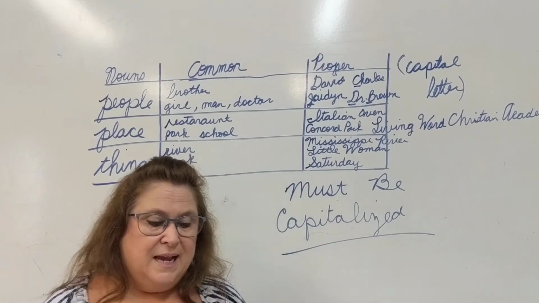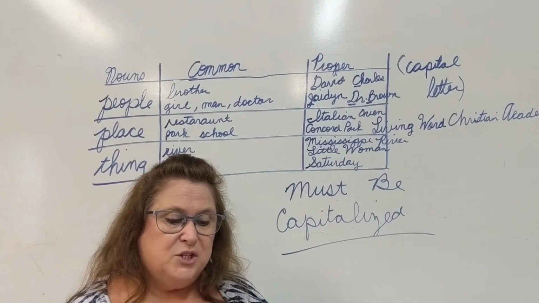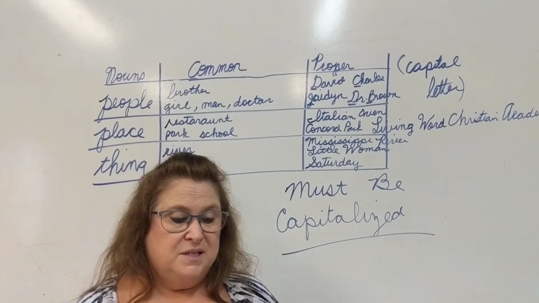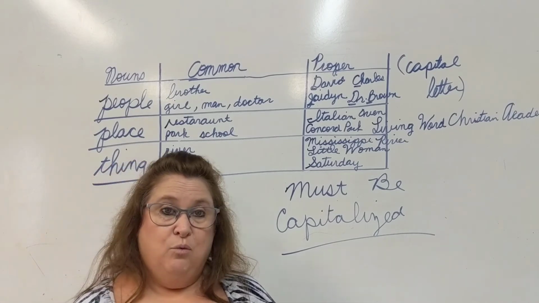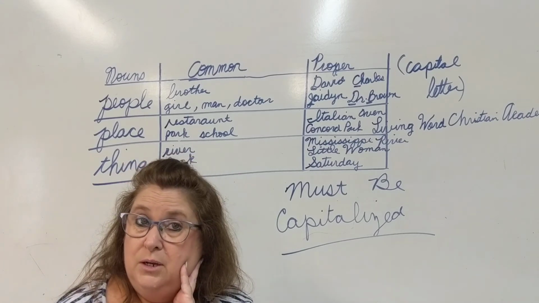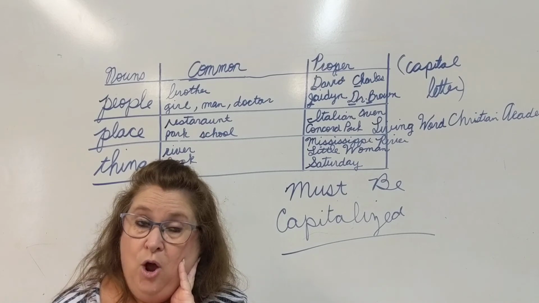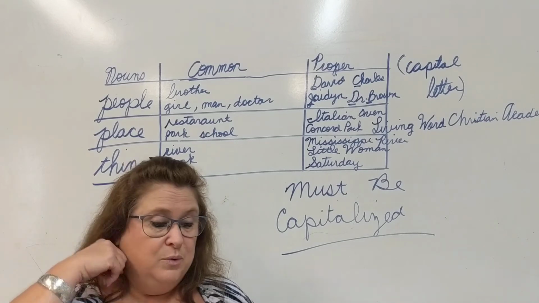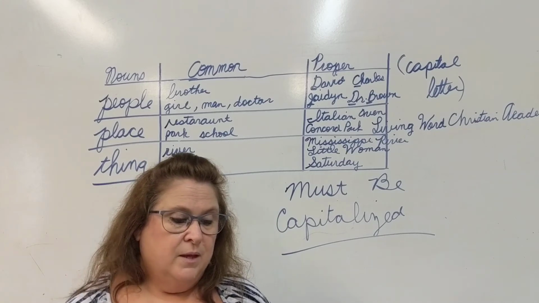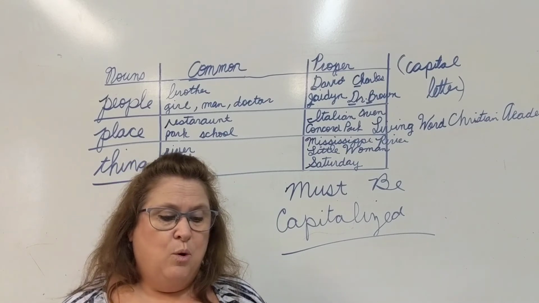The state of Louisiana is shaped like a boot with its toe in the Gulf of Mexico. The what? State of what? Louisiana. But are we talking about a particular state here? We are, so we have to capitalize Louisiana. So cross out your L and put a capital L above it. It's shaped like a what?